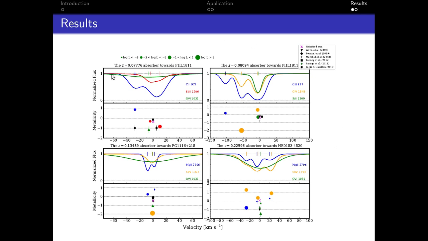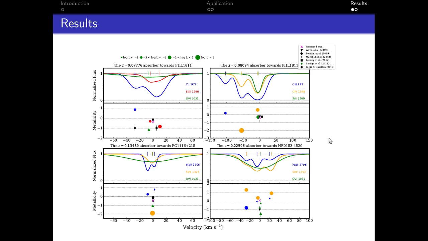In this work, we have applied the CMBM method to 4 weak low ionization absorbers at redshifts less than 0.3. In each panel, we show the profiles for the optimizing ions that trace the different phases present in an absorption system and the corresponding metallicities in log Z over Z solar. We compare our values with those of the literature shown in black.